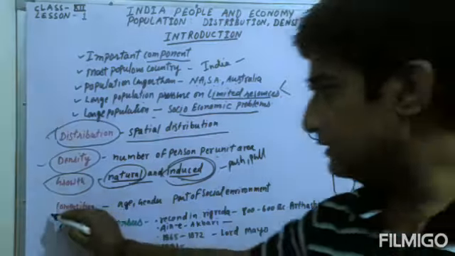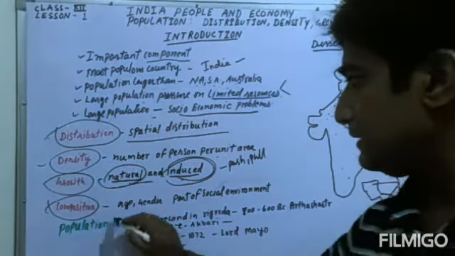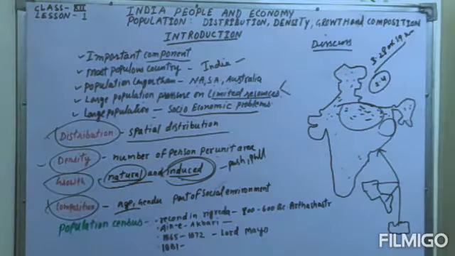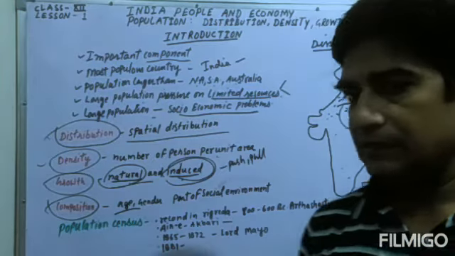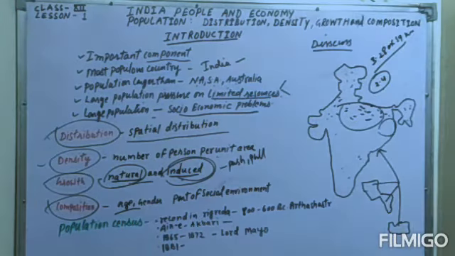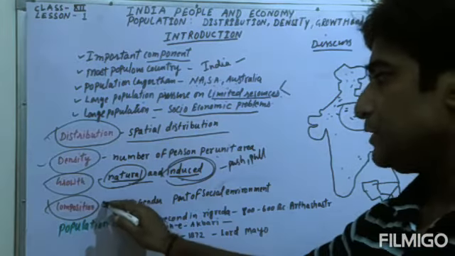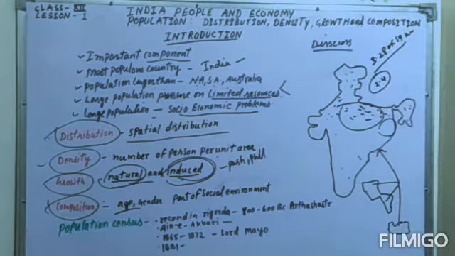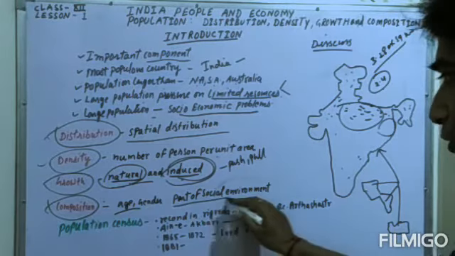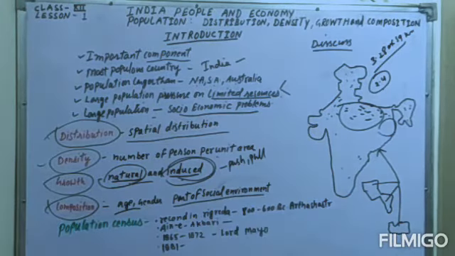And the next topic is population composition, where we will see the composition of population by age, by gender, by sex, and in different other areas. That is a very important topic which we are going to study.